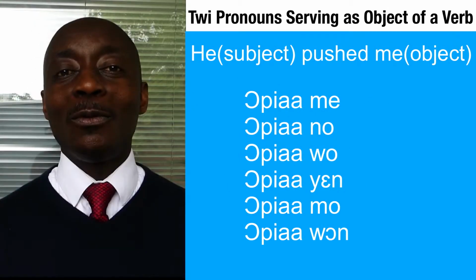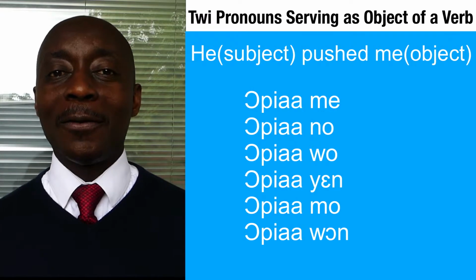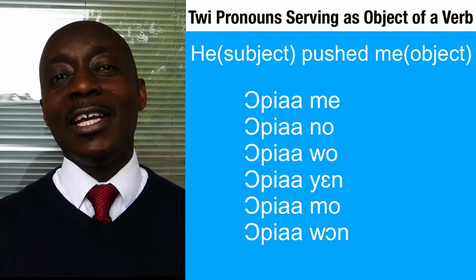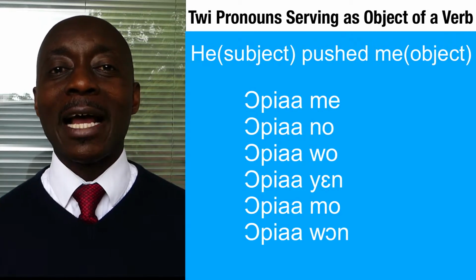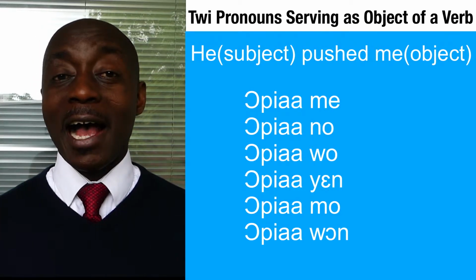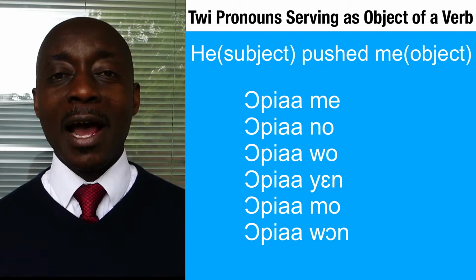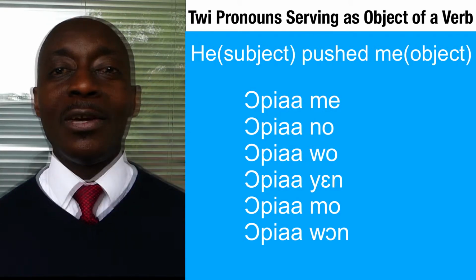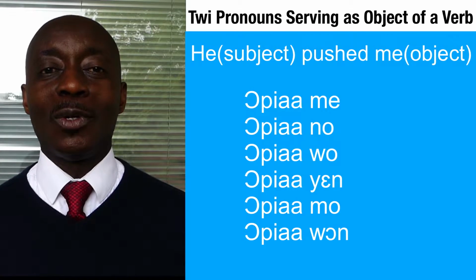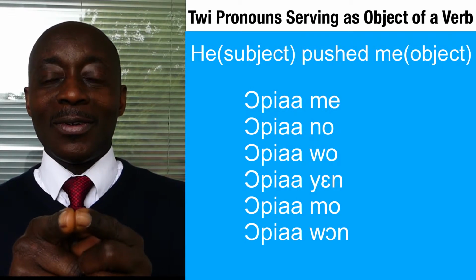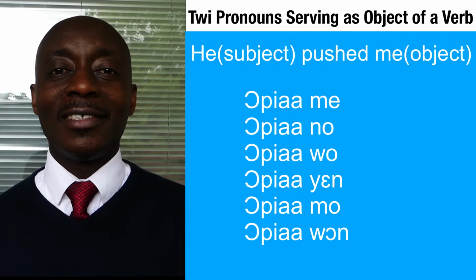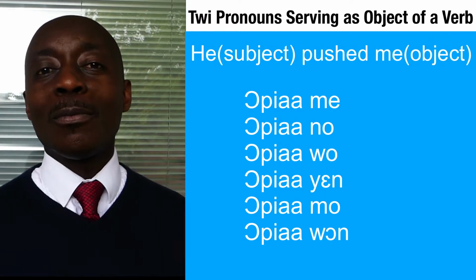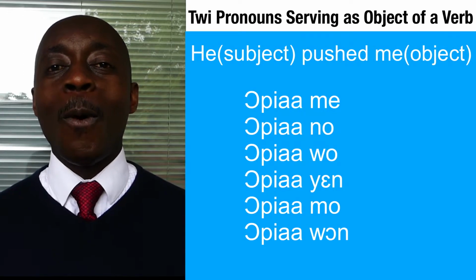And then eno too, we will say opiano. So eno in object position becomes no. However, all the other plural pronouns maintain their composition. So we say opiaye, opiamo, opiawon. They maintain their composition. They don't change. But enonom also will say opiano.